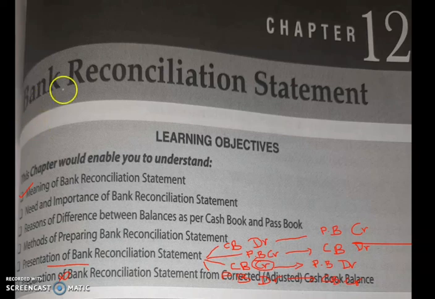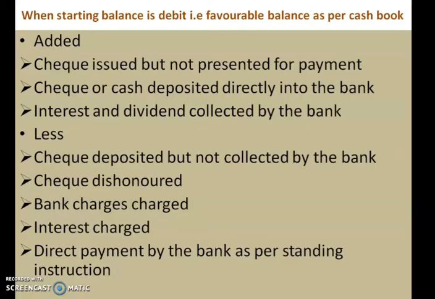So the problems are more important in the bank reconciliation statement. That may be asked for 4 marks or 3 marks. So you should know how to do this problem. Let us try one of the problems here. Before that, let us see when the starting balance is debit, that is, a favorable balance as per cash book. Let us see the first category of problem first.